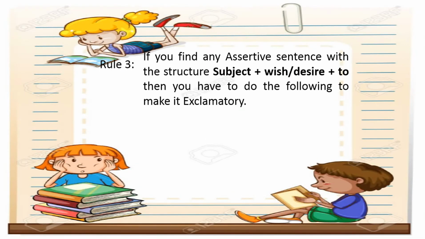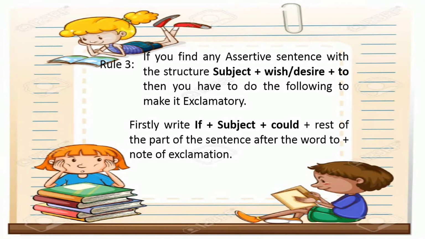Rule number 3. If you find any assertive sentence with this structure, so here we will have another structure. Now the structure is subject plus wish or desire plus to. Then you have to do the following to make it exclamatory. So what will you do? Then you will firstly write if plus subject plus could plus rest of the part of the sentence after the word to.